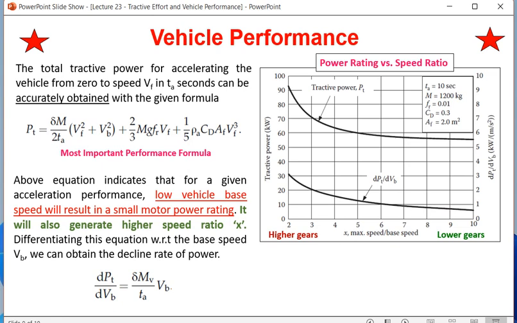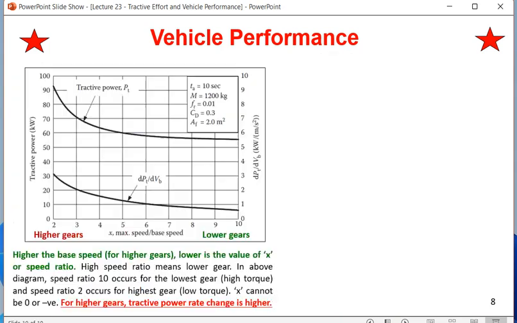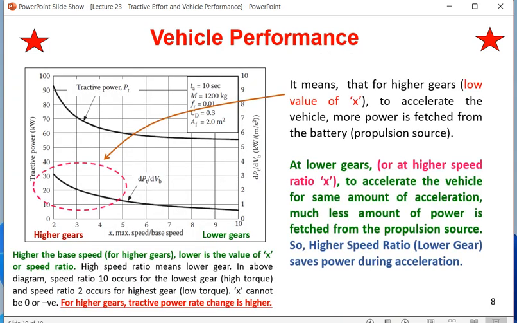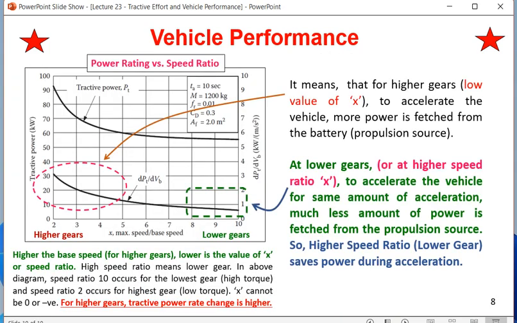But whenever you want an accurate equation, Pt is equal to the tractive power generated plus the loss in rolling resistance plus the loss in aerodynamics. Rolling resistance has a factor of 2/3 in case of EV, and a factor of 1/5 is the aerodynamic loss. So these 2/3 and 1/5 are new factors found in case of EV. You don't have to find how they are generated, but only know this much, that the Pt formula changes in case of EV compared to an IC engine based vehicle.